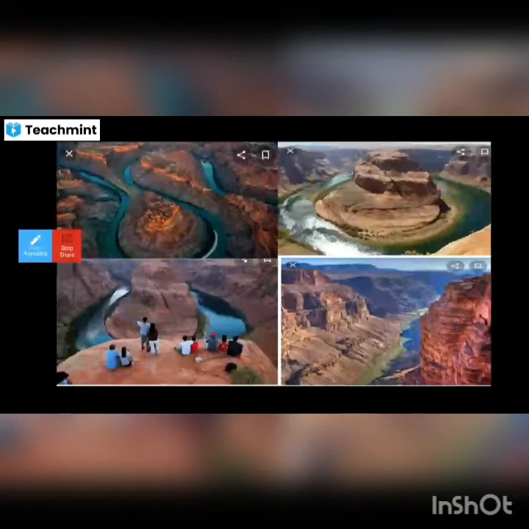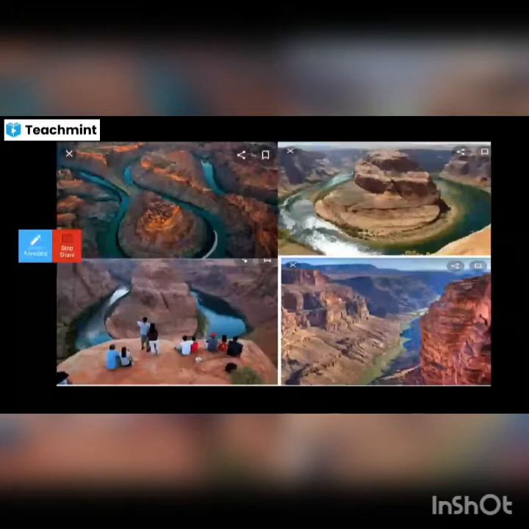See the sceneries, how nicely you can enjoy the tourism places of North America. So that is called the Grand Canyon of North America. How the river flows and how it's created, we can see in the picture.